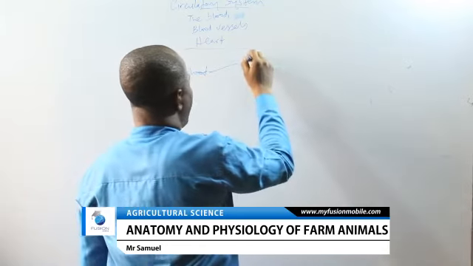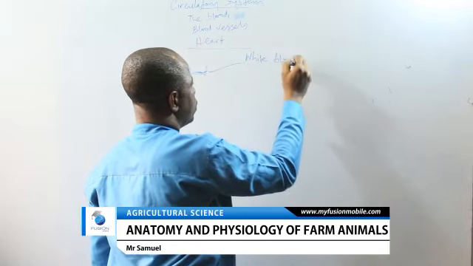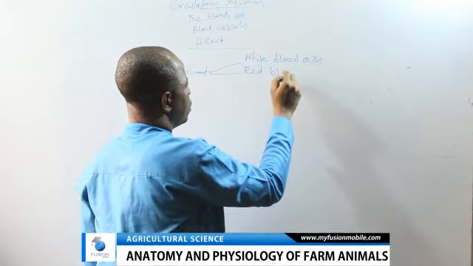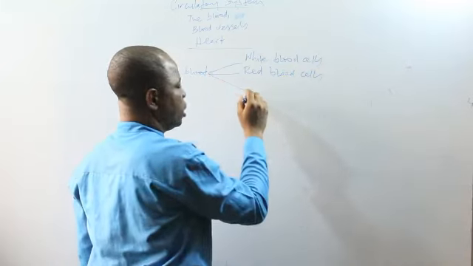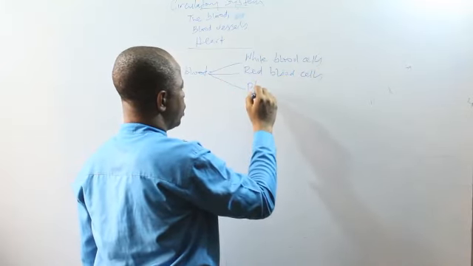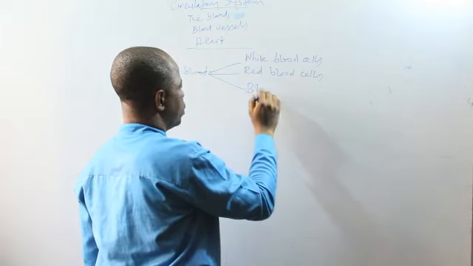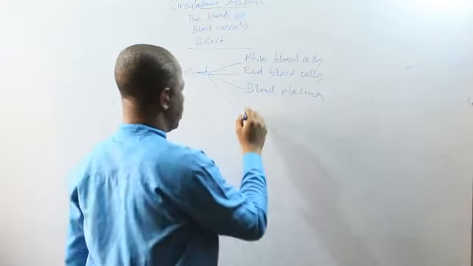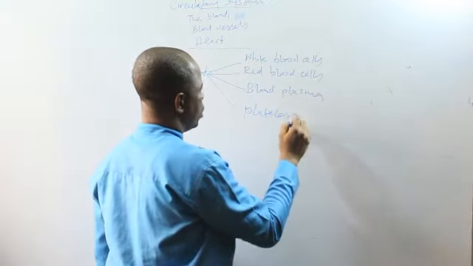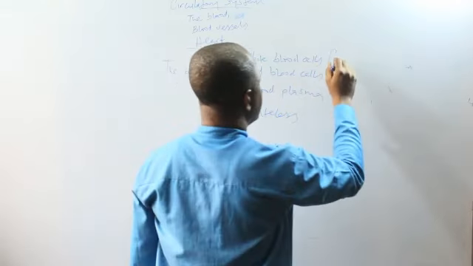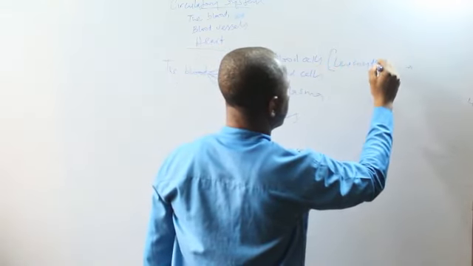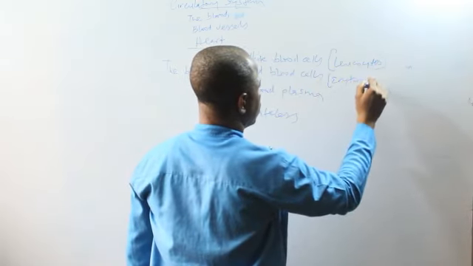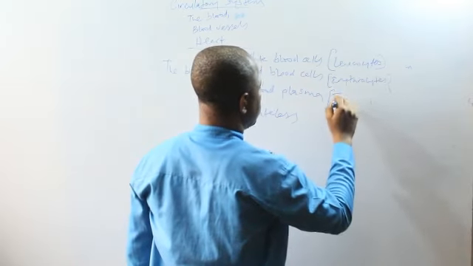We have to call the white blood cells. We have to call the red blood cells. We have to call the plasma, blood plasma, and then we have to call the blood platelets. The white blood cells are also called the leukocytes, while the red blood cells are called the erythrocytes, and then the platelets are called thrombocytes.